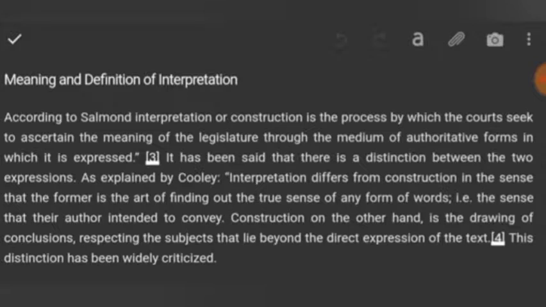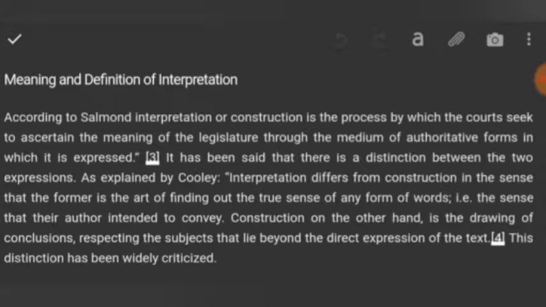It has been said that there is a distinction between the two expressions, interpretation and construction. Both sound quite similar, but there is a distinction. As expressed by Cooley, interpretation differs from construction in the sense that the former is the art of finding out the true sense of any form of words, i.e. the sense that their author intended to convey. Construction, on the other hand, is the drawing of conclusions respecting the subjects that lie beyond the direct expressions of the text. This distinction has been widely criticized.